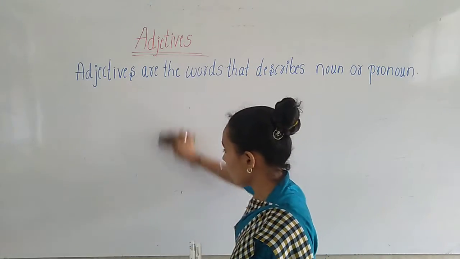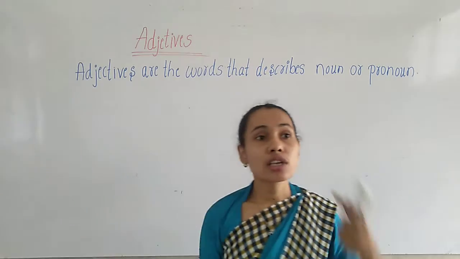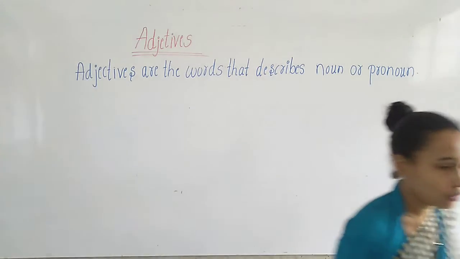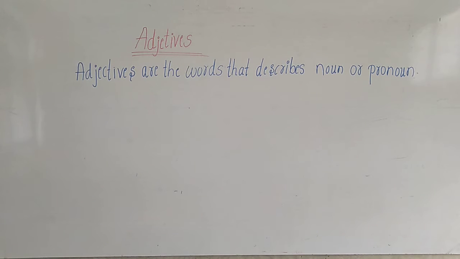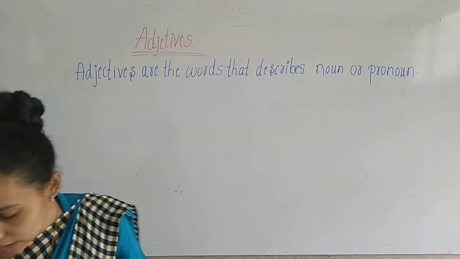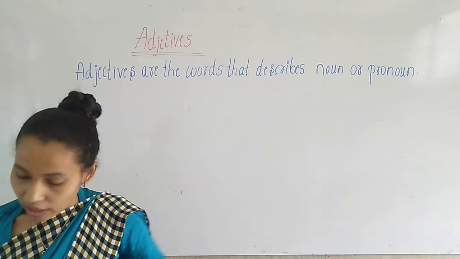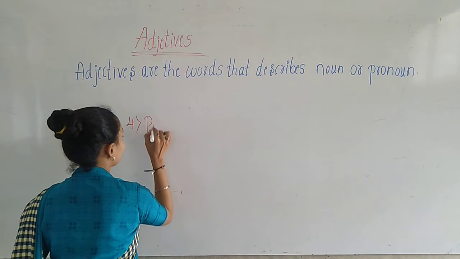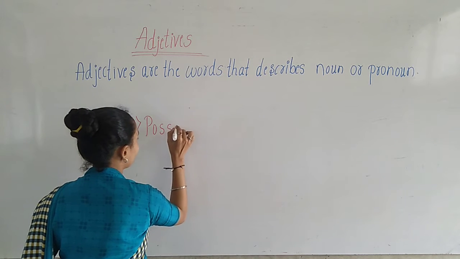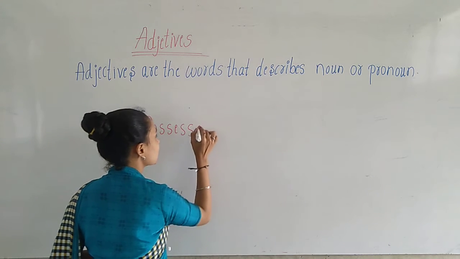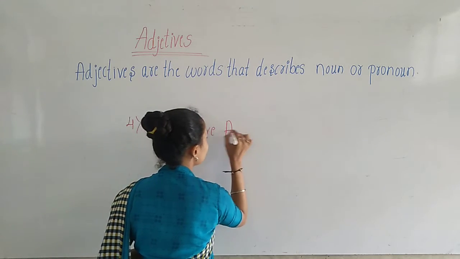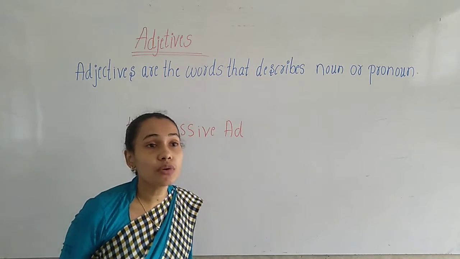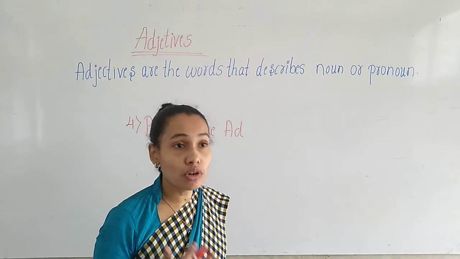Okay, children? Ownership means the things belong to whom. So here, the fourth one is possessive adjectives. Possessive adjectives show the ownership.